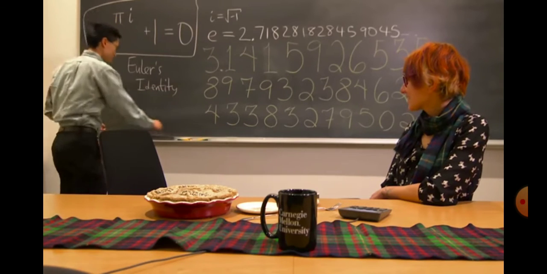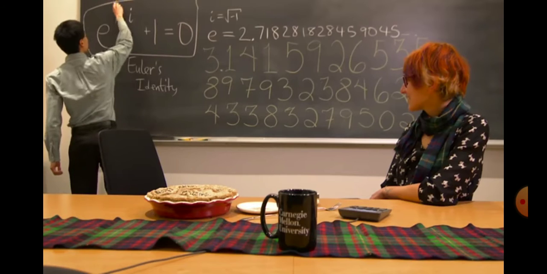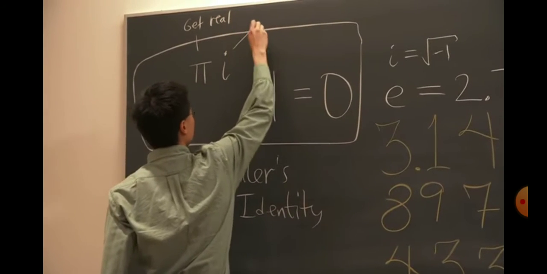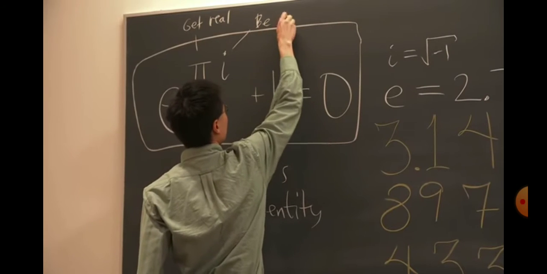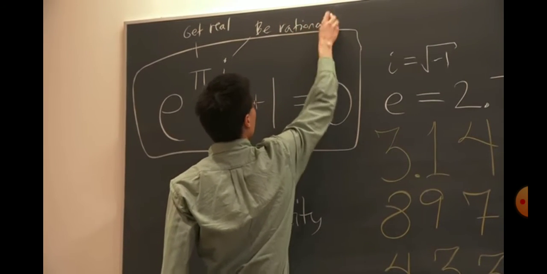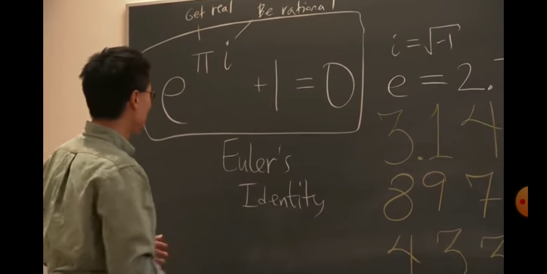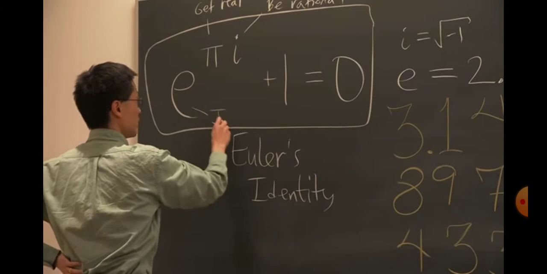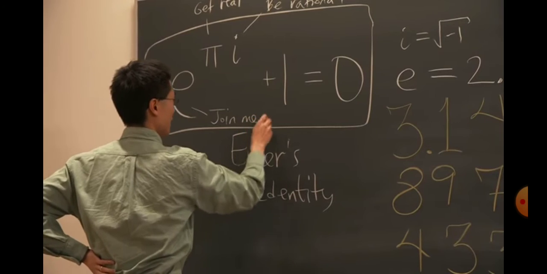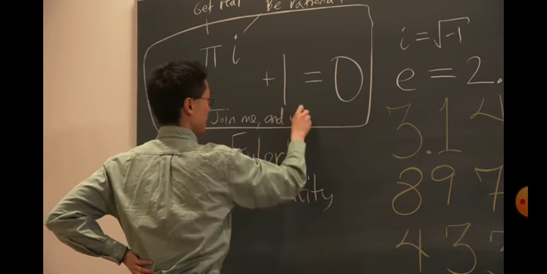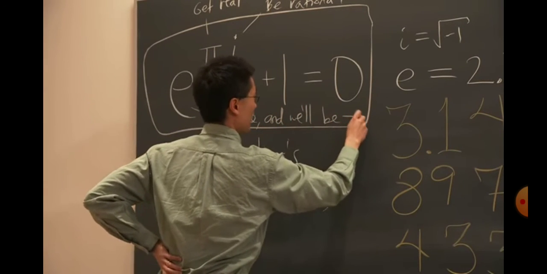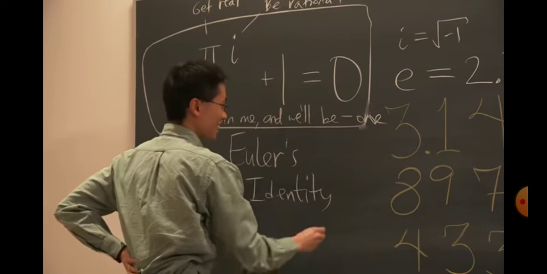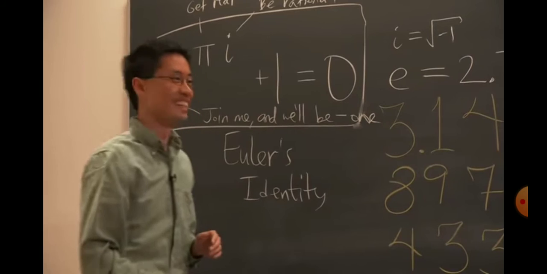The last punchline should be, let me write the joke first. This one says, get real. And this one says, be rational. The correct way to put the punchline on this joke is e should say, join me, and will be 1. So of course that's -1 right there.